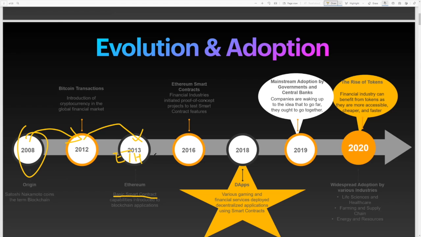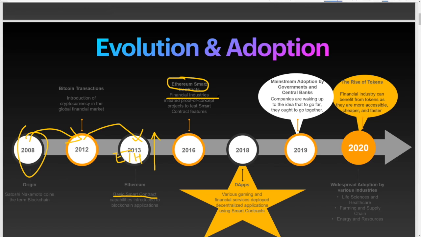Then Ethereum became very popular, and people started building apps on it. In 2016, about 3 years later, we had fully working smart contracts for financial industries, like Wells Fargo, Chase, JP Morgan, whatever. The banks are there. And 2018 started the movement of DApps, which is what we're going to build.